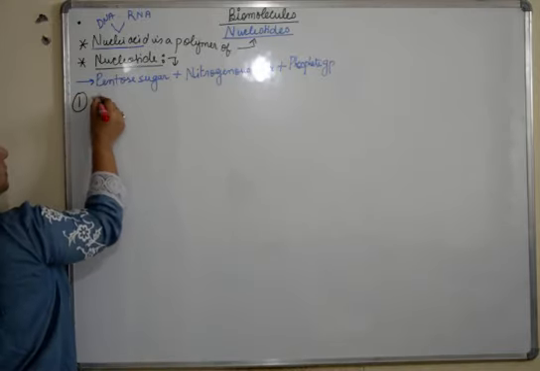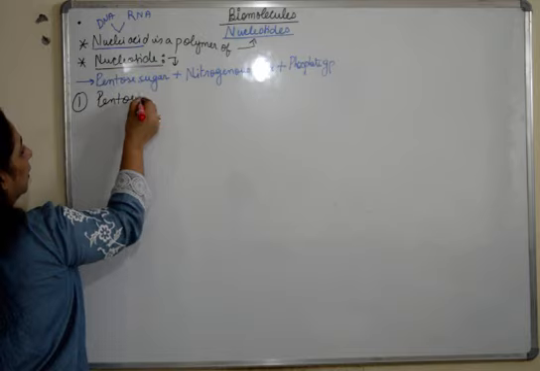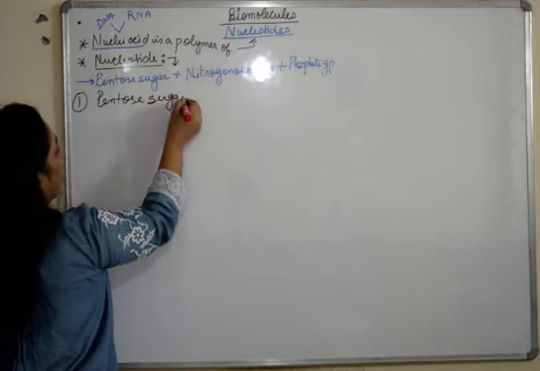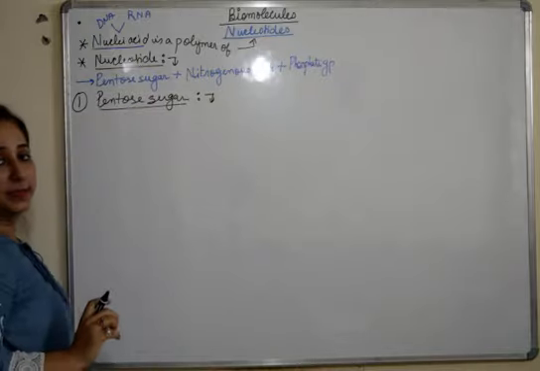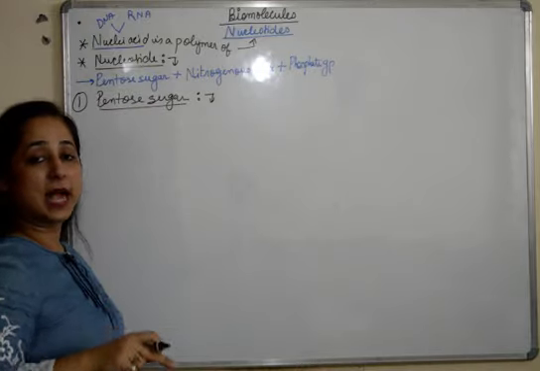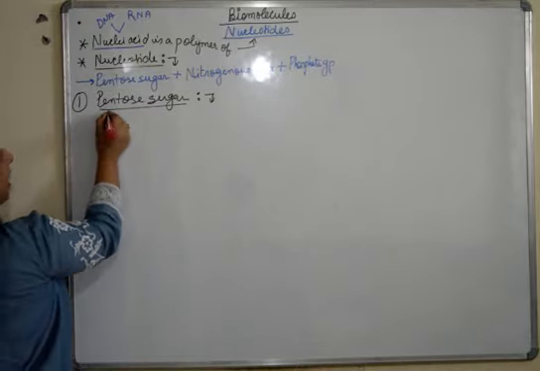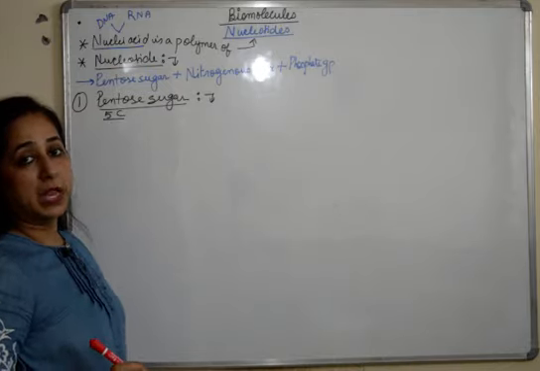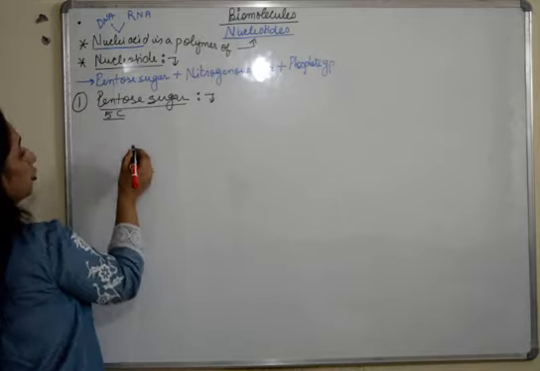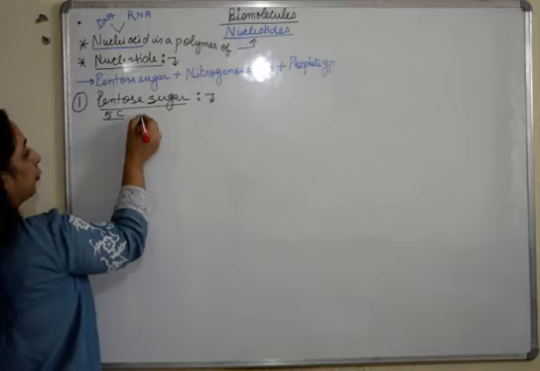The first one is pentose sugar. How is it formed? Pentose means 5 carbons. This we have done when we were discussing carbohydrates. So when we have 5 carbons, we call the type of sugar a pentose sugar. If we see the structure of a pentose sugar, first of all, how many types are there?